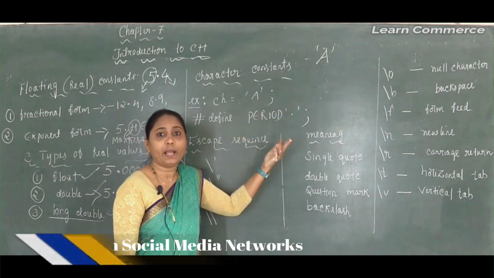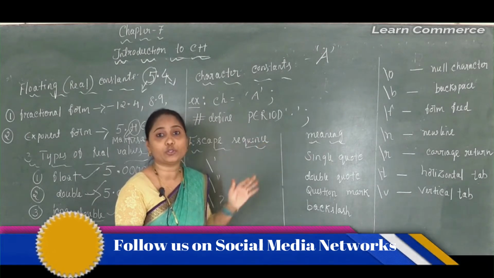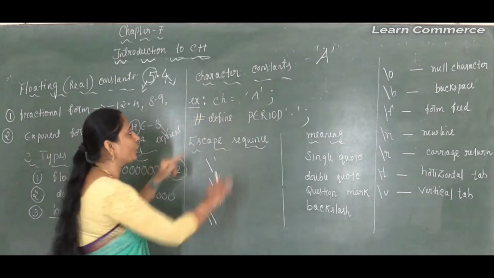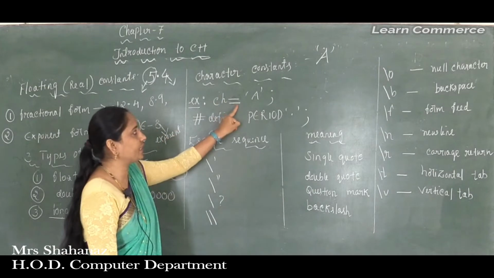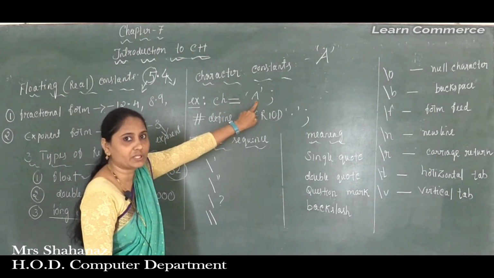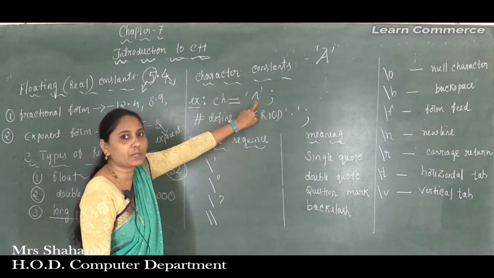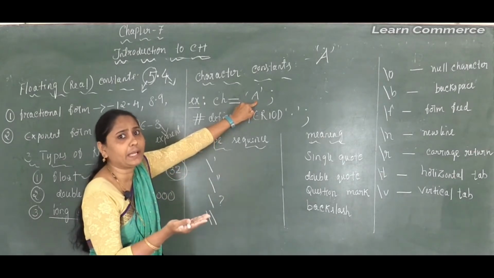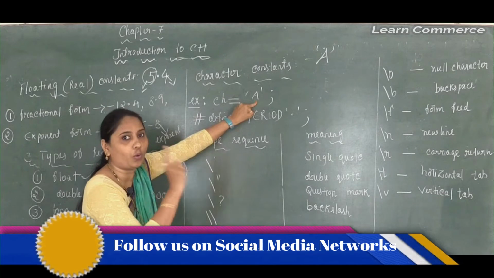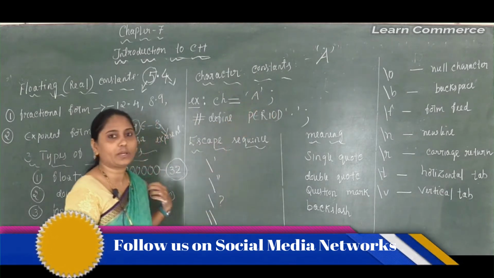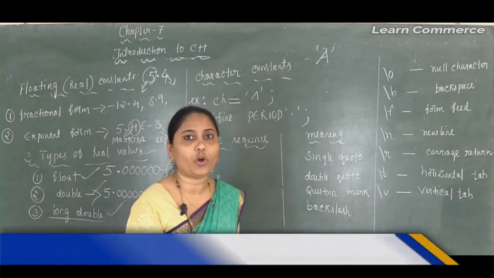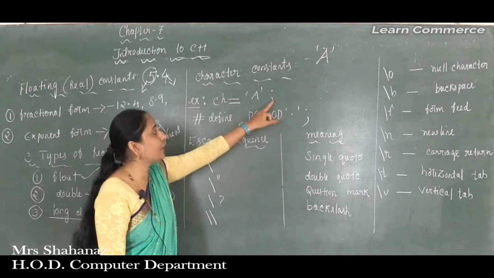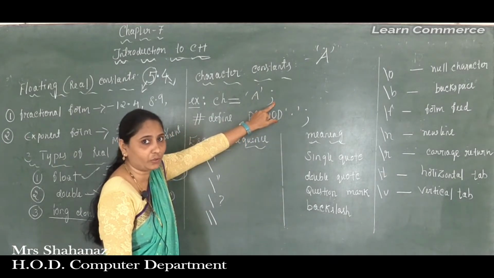How are we going to provide a value to a variable? We use it in this manner: ch is equal to, and using single quotes we need a single letter, maybe capital A, capital B, maybe small a, any letter A to Z, but only a single one, in single quotes. Next is the semicolon, as we know a statement or initialization is terminated by the statement terminator.